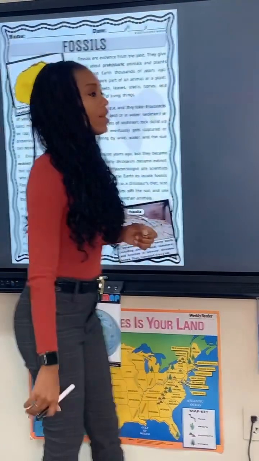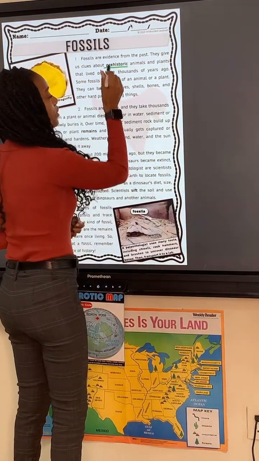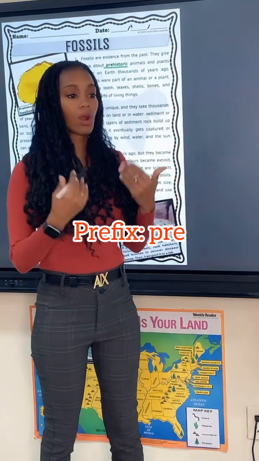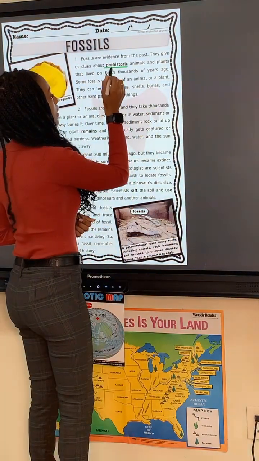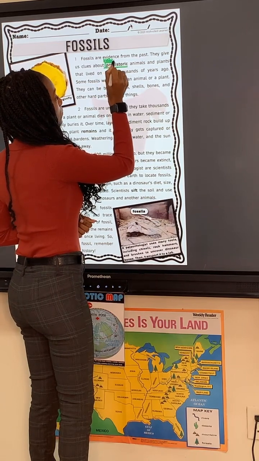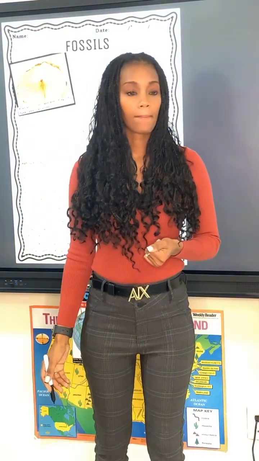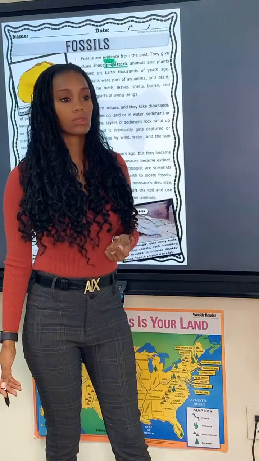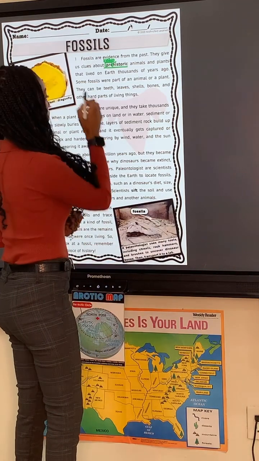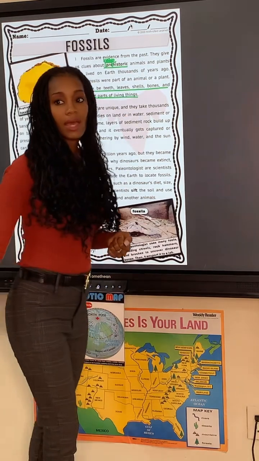Great reading. Okay, so we have that word that we spoke about before. That word is prehistoric. And the word pre is a prefix, and it means before. Basically before our time on Earth. Okay? Before. What are fossils? And what else? Bones, leaves, teeth, shells, and other hard parts of living things. Absolutely. It's indicated right here in the text.